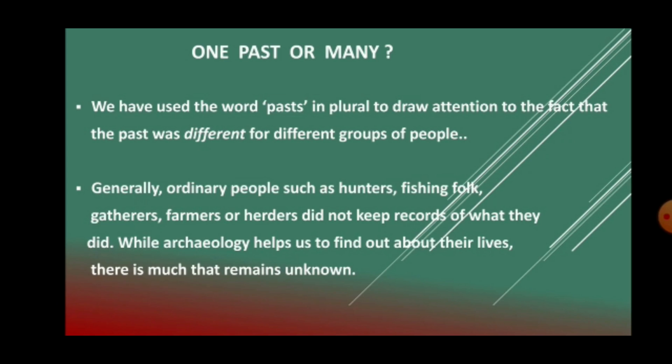Now, how do we understand that the lifestyle of a king is different, the lifestyle of a merchant is different? All that study is done by the discoveries and explorations made by the archaeologists. Generally, the kings would have kept records of their victories, just as I told you, as inscriptions, but common people like merchants and farmers have no such records. In such cases, the remains left by those people who lived in the past, when studied by the archaeologists, play a very important role for us to understand the lifestyle of the people who lived in the past.